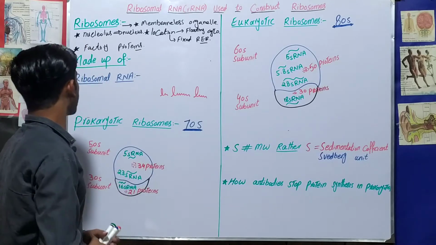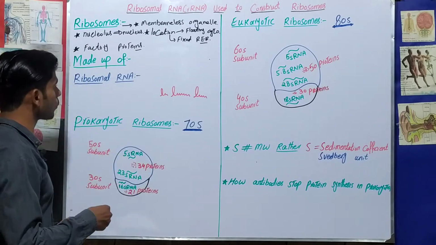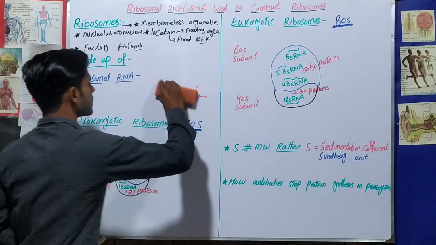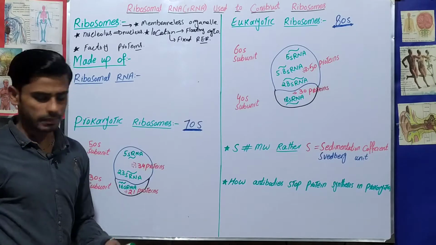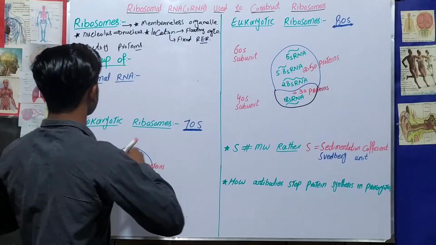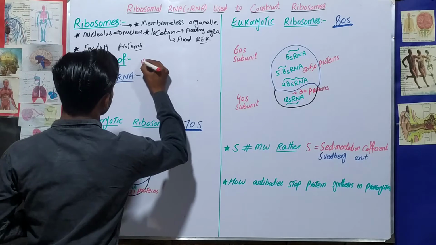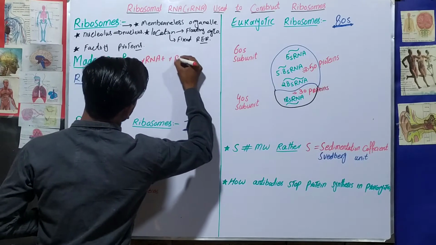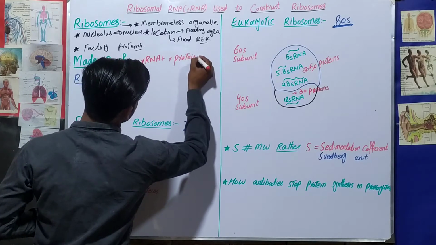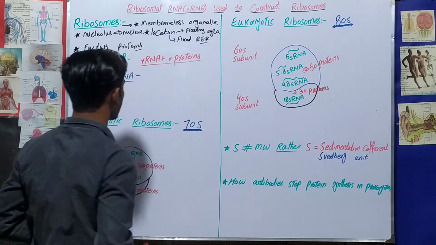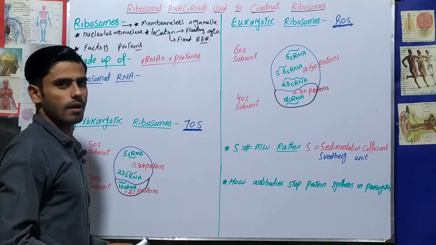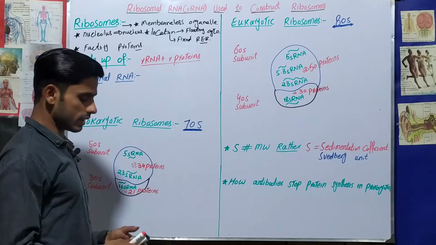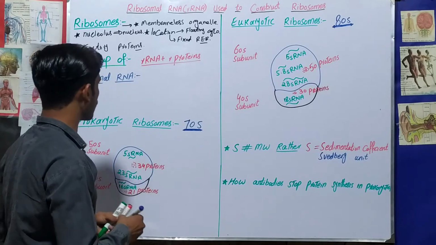The second thing is that ribosomes are made up of two things. The first one is ribosomal RNA, plus ribosomal proteins. So ribosomes are made up of two things: the first is the ribosomal RNA, and second is the ribosomal proteins. So here arises another question: what is the ribosomal RNA?